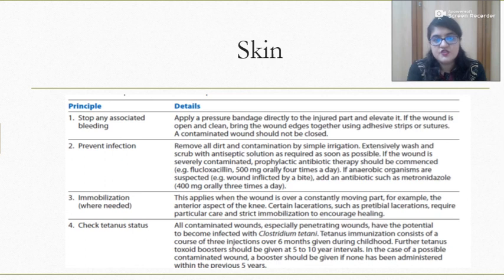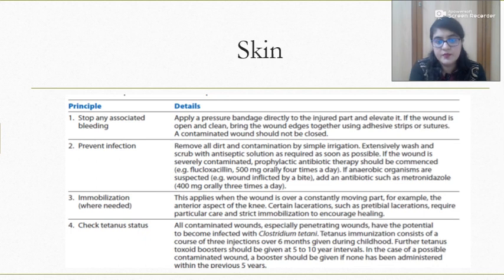The second thing is to prevent the infection. For preventing the infection, firstly we will clean all the dirt and contamination, and we will wash it and make use of the antiseptic solution. And after that, if the contamination is already there or if it is worsening, then we can start antibiotic therapy and alter the dose as necessary.